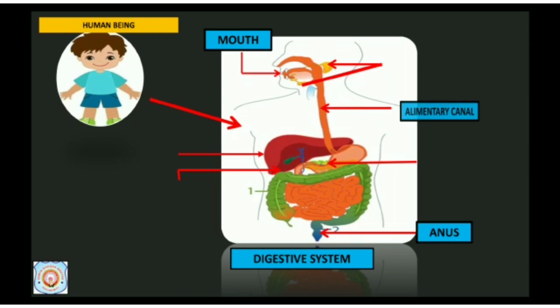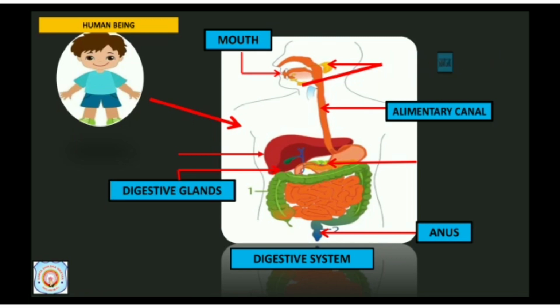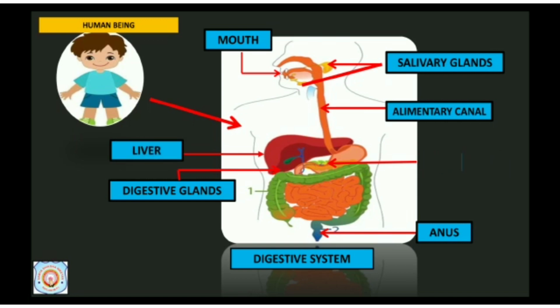Alimentary canal starts from mouth and ends with anus. Digestive glands include salivary glands, liver and pancreas.